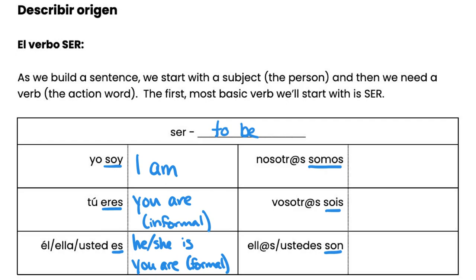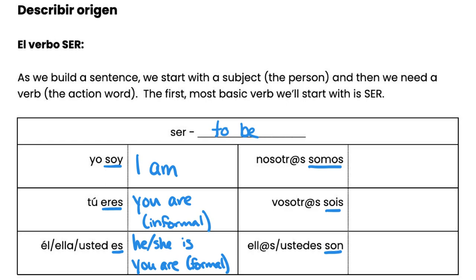So before, when we were looking at the chart with subject pronouns, usted was up here with tú because they're both second person pronouns. They're talking to people. But in Spanish, when we conjugate él, ella, and usted, always use the same form of the verb. No matter what it is, they always use the same form of the verb. In this case, es.